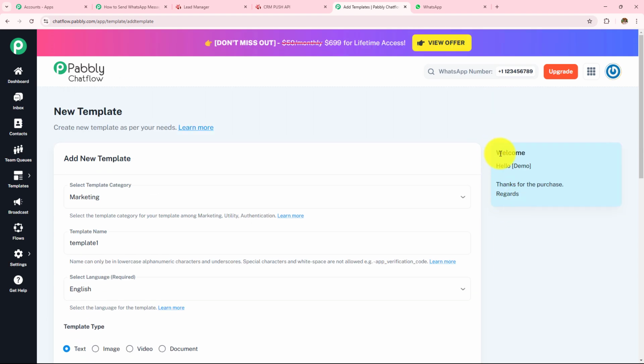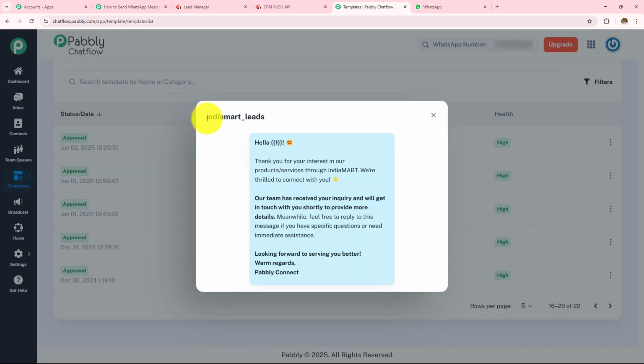So this is the preview of my message, and this is how my message will appear. Now I have already created a message template which I'll be using in my workflow. So I'm going to open that template. So here, this is my template which I'll be using, IndiaMart leads. And here I have added one custom variable which will be the name of that lead. So whenever I receive a new lead, this will be changed with the name of the lead.